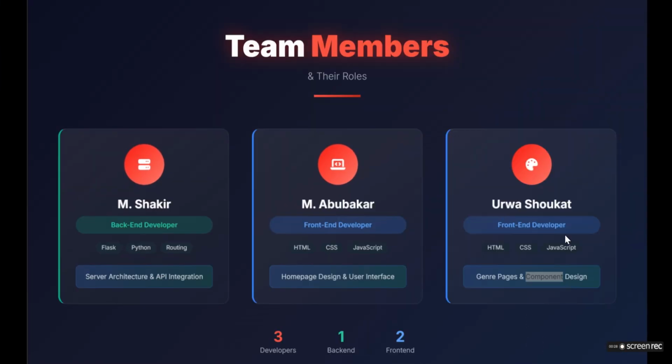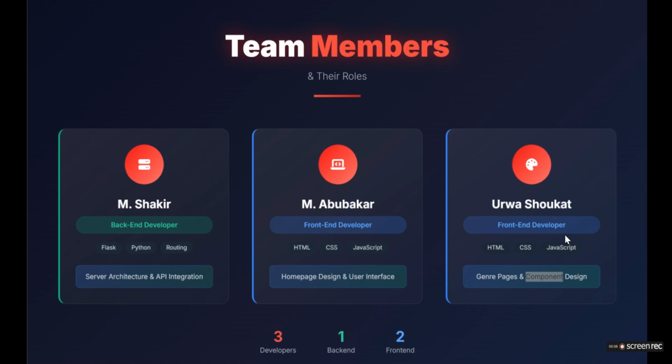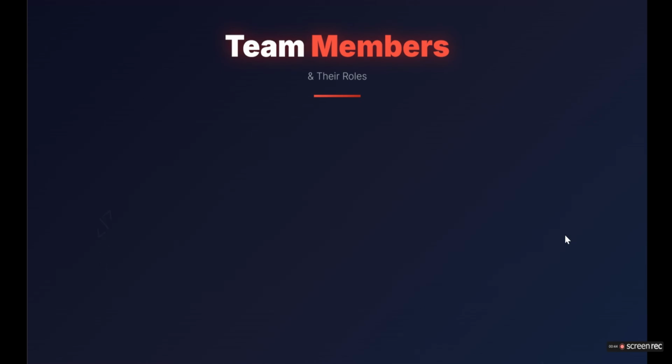Our team members are Muhammad Shakir, Muhammad Abubakar and Urwa Shoukat. Muhammad Shakir is the Backend developer, Muhammad Abubakar is a Frontend developer and Urwa Shoukat is a Frontend developer. The Backend is developed in Python Flask. Abubakar has done the Frontend in HTML, CSS, JavaScript, and Urwa Shoukat also.